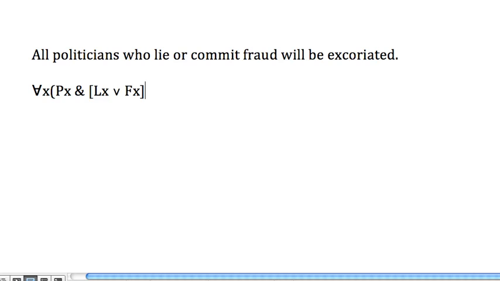What matters is that we have clearly distinguished the bits that we need here. So there is our subject. To be the subject, X must be a P and an L or an F. And we're being told that anything in that class will be excoriated.